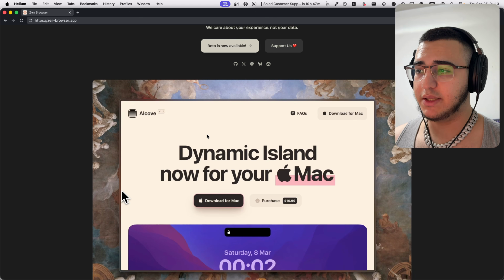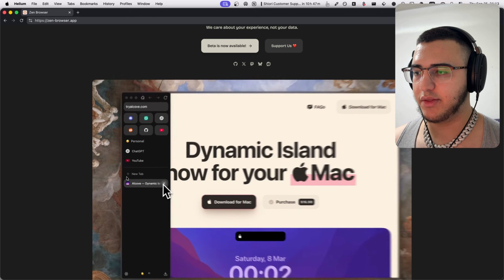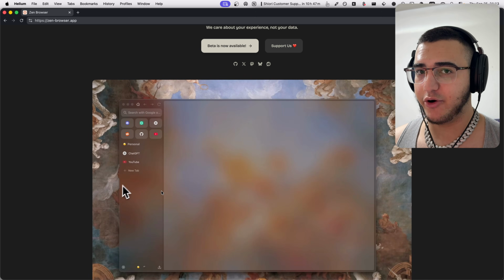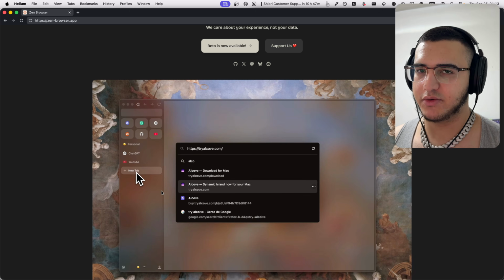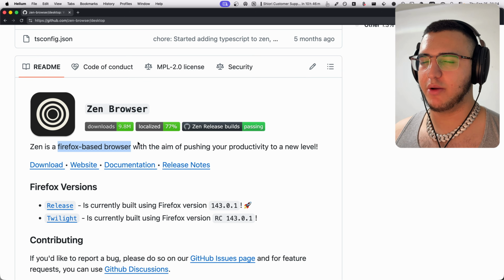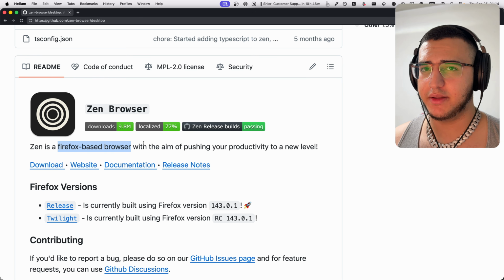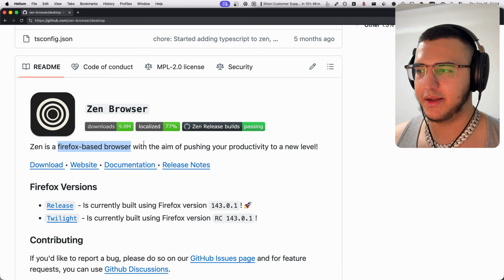It looks really similar to Arc, especially when you consider this sidebar right here, and it's actively being developed by people who actually care about the product. And it's also open source. There is just one small issue, however, and that is that it is Firefox based. Now, I don't know the reasoning behind this, but that's unfortunately the way it is. It's too late now to complain that it isn't Chromium based.